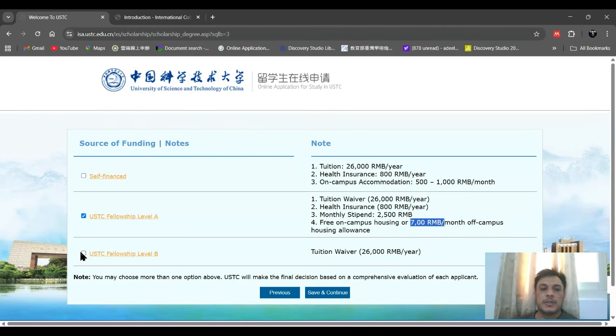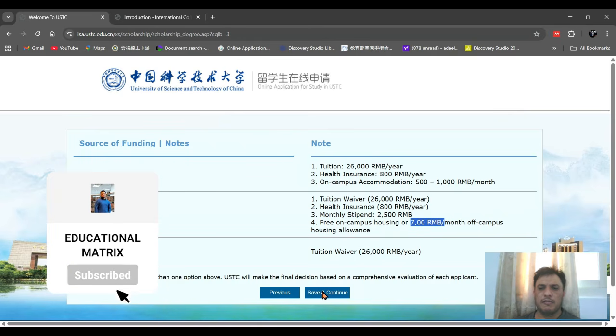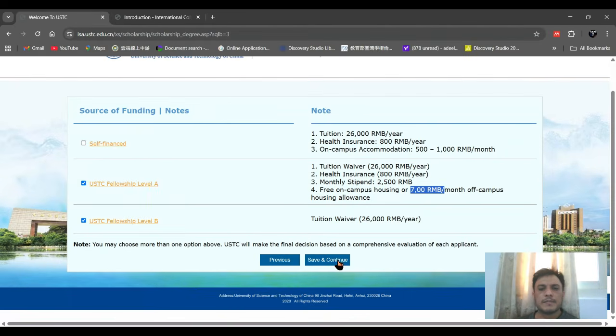And the last one is USTC fellowship level B. So for tuition they are only providing a tuition fee waiver. So I recommend you that you can choose this one or this one. So if anyone you will get that, because this university is a top ranked university with highly qualified staff and equipment labs, so you can get a lot from it. You can explore your life there in a very good way. After that you have to click on save and continue.